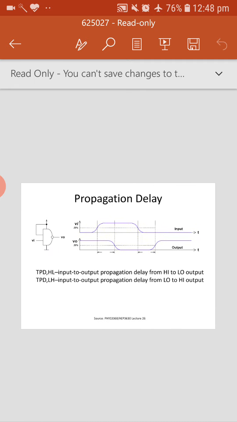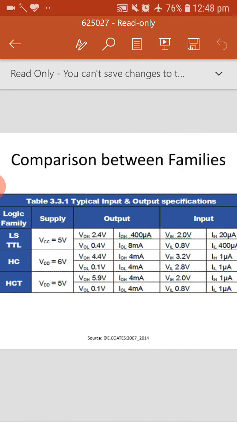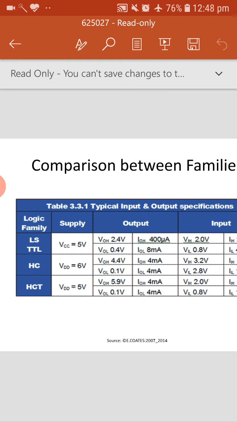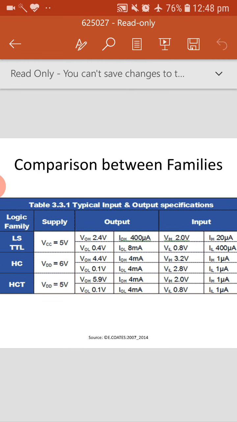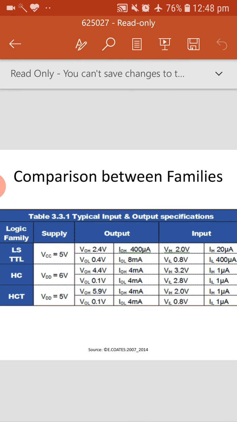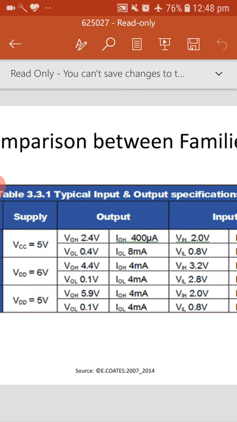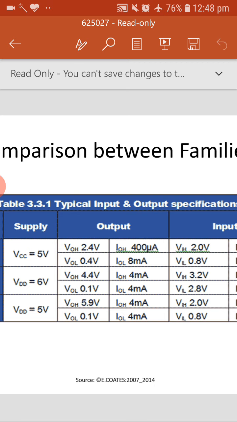Okay, the next one is a comparison chart. If the family is TTL, then VCC will be 5 and VOH will be 2.4. That means if you want to send output 1, you need to send a minimum of 2.4 volts. If I want to send 0, it should be a maximum of 0.4.